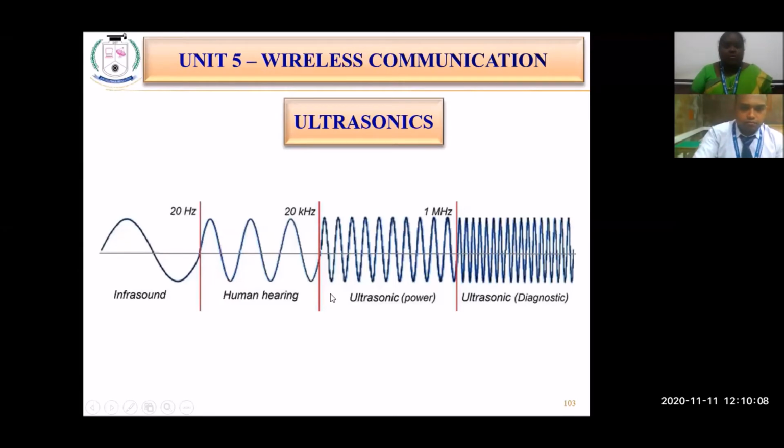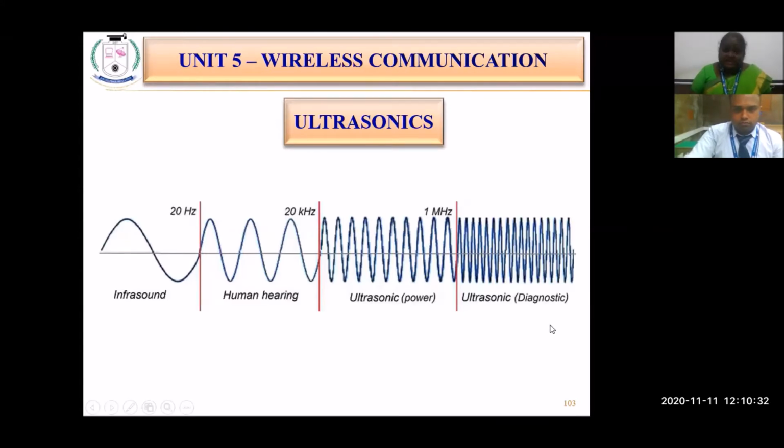In ultrasonics also, we have two frequency ranges. Up to 1 megahertz, it is power ultrasonic, used for power applications. Frequencies greater than 1 megahertz are used for diagnostic applications.